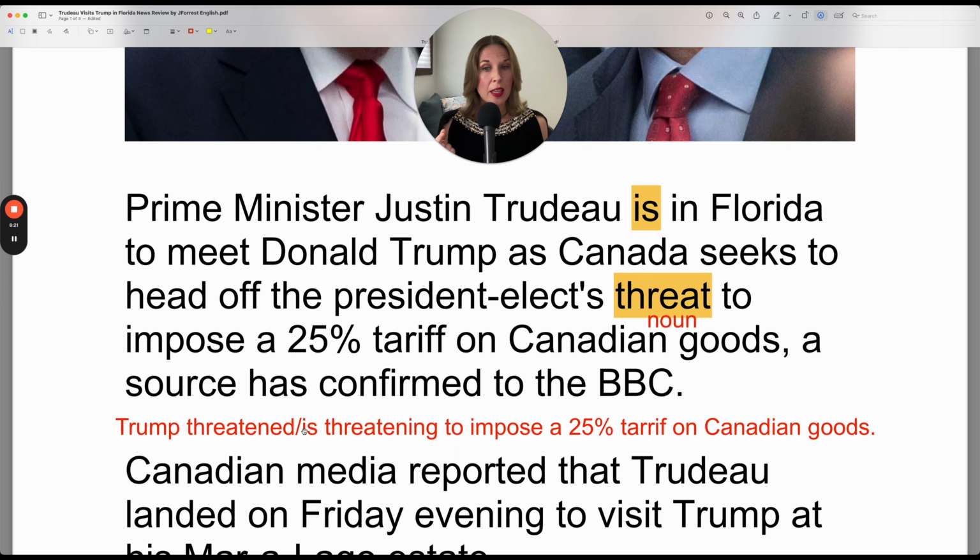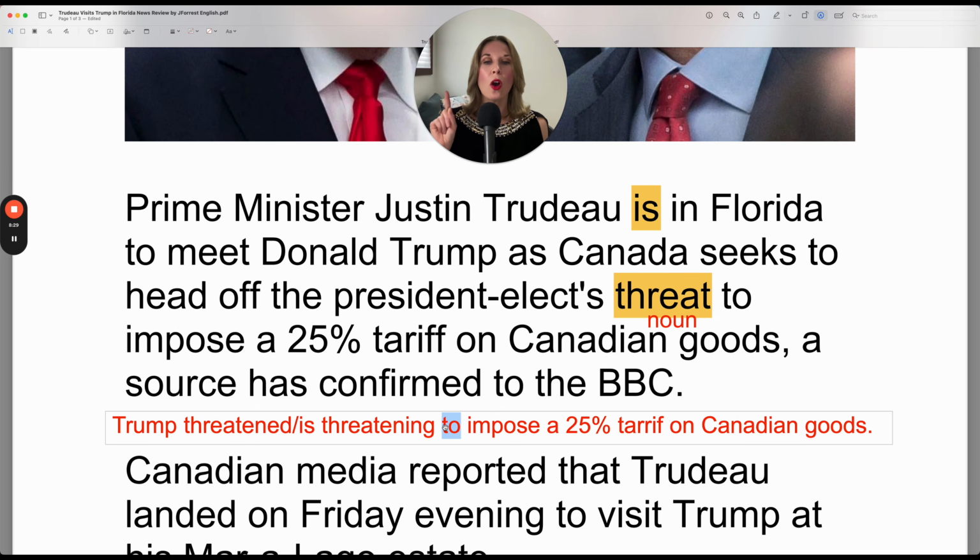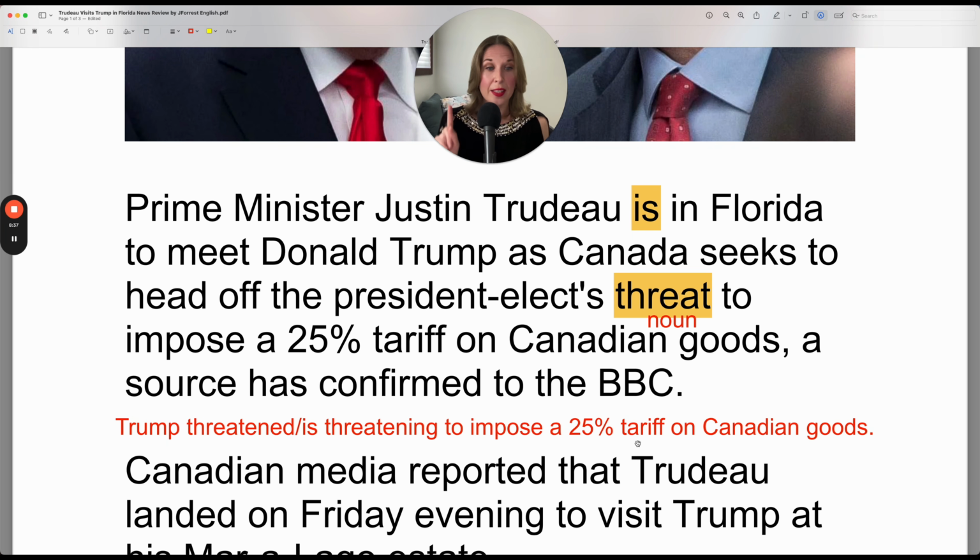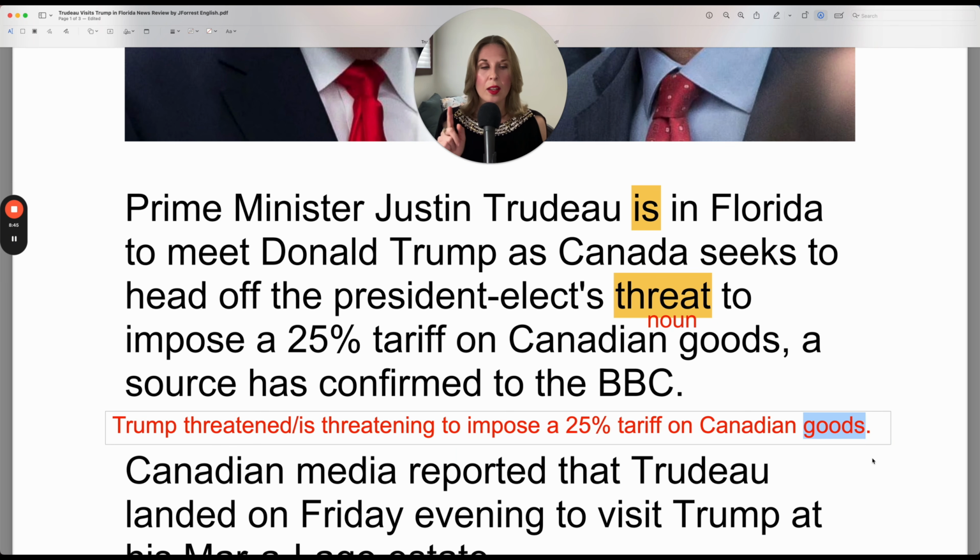Trump threatened, or it could be in progress. He's doing it now, so the present continuous. Trump is threatening, and then our infinitive, to impose, to do something, I spelled tariff wrong, to impose a 25% tariff on Canadian goods. So this is the potential negative consequence. Now notice goods has an S on it. So of course with the adjective good, we don't add an S, but here as the noun, this is the noun goods, goods and services. So this has an S on it.